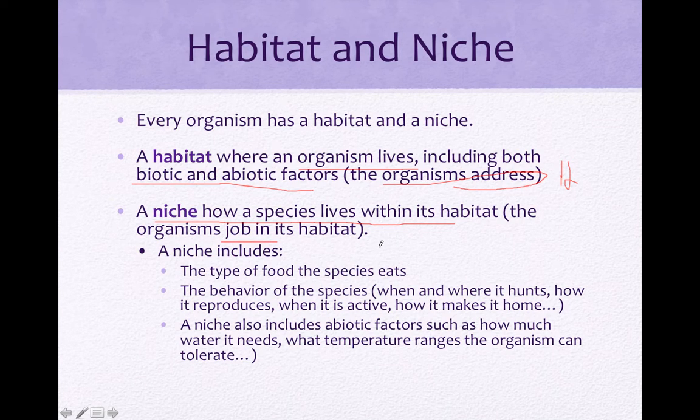So the habitat for us right now inside of this classroom would be the same for all of us if we lived here in this classroom, but our niche, comparing mine to yours, would be different. How I live in this habitat is that this is my teaching job, and so I'm supposed to teach you. Whereas your niche would be that you're supposed to learn as much information as you can. So our niche is different, but the habitat can be the same.